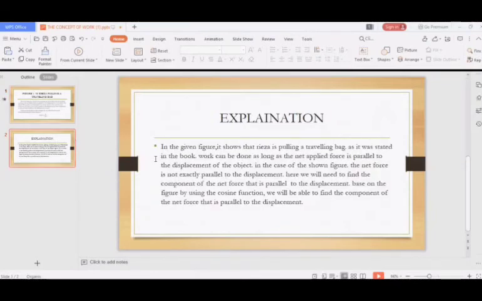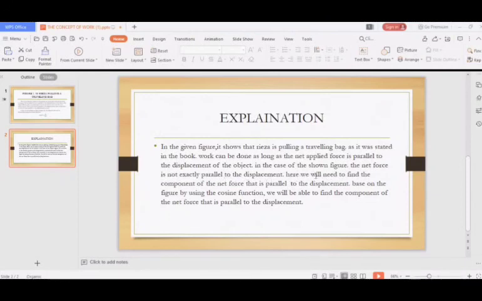Explanation. In the given figure, it shows that Reza is pulling a traveling bag, as it was stated in the book. Work can be done as long as the net applied force is parallel to the displacement of the object. In the case of the shown figure, the net force is not exactly parallel to the displacement.